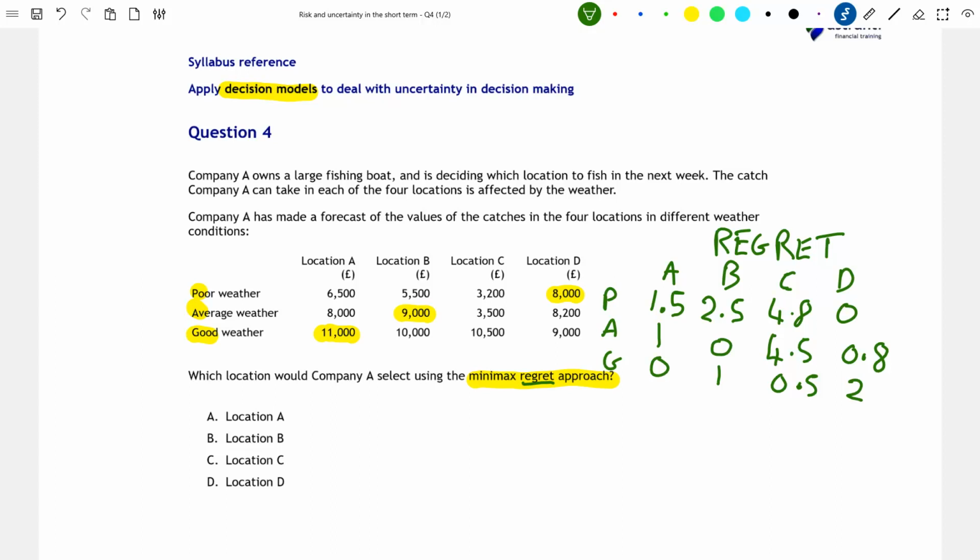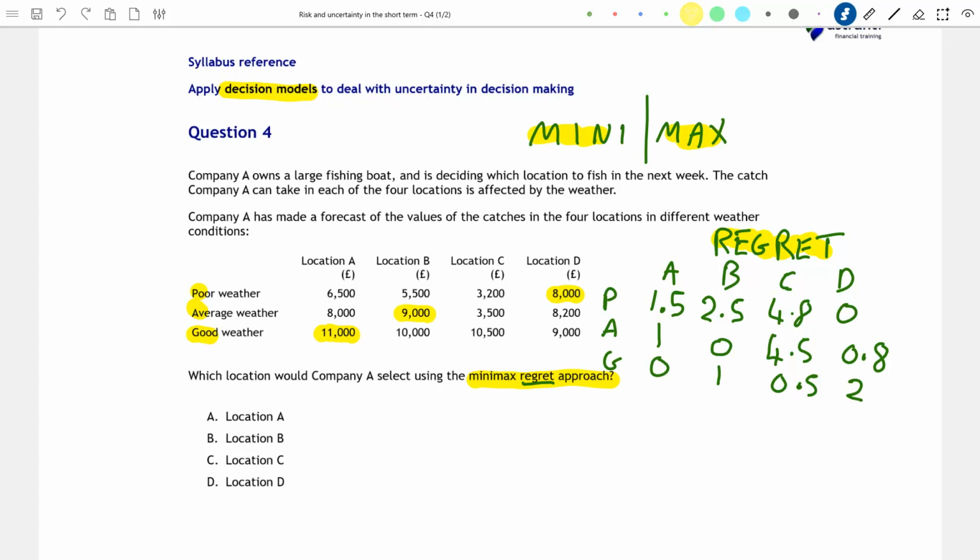So what does Minimax mean? Well, minimax is a combination of two words, minimum and maximum. What minimax means is that we are minimizing our maximum regret. We're trying to make our maximum regret as small as we possibly can. Our maximum regret is the highest regret value that we can experience given that we've chosen a particular location.